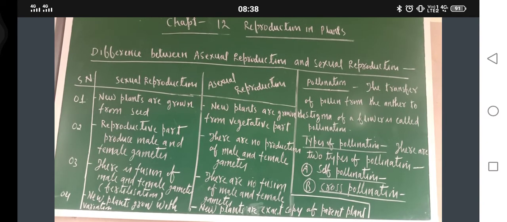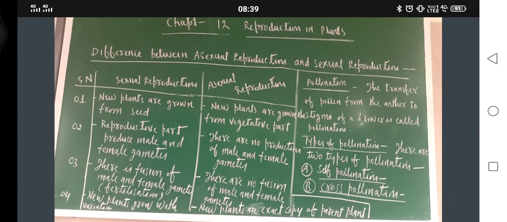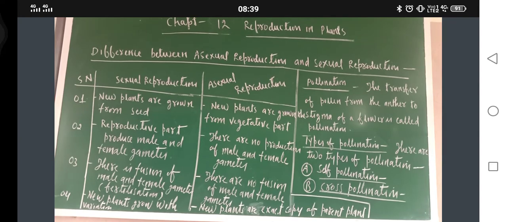So have you noted down this one? Okay, so complete it. Just tabulate in the same way. In sexual reproduction, new plants are grown from seed. In asexual reproduction, new plants are grown from vegetative parts. Vegetative parts means roots, stem, branches, leaves. These are the vegetative parts.